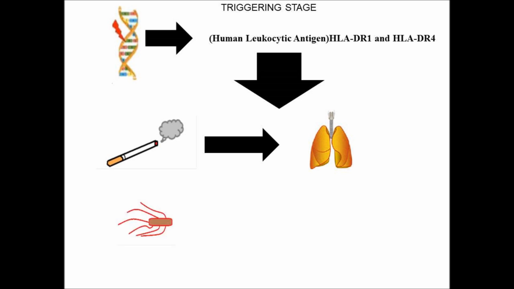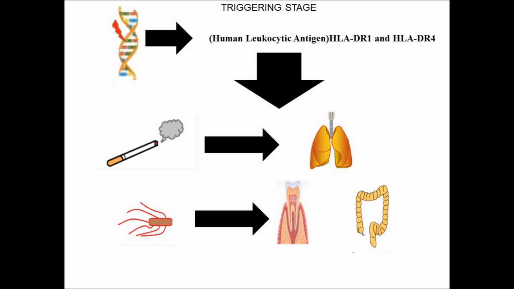Other causes are bacteria. What are the bacteria? Porphyromonas gingivalis and other pathogens, and viruses. These are either in the gut or in the gums.